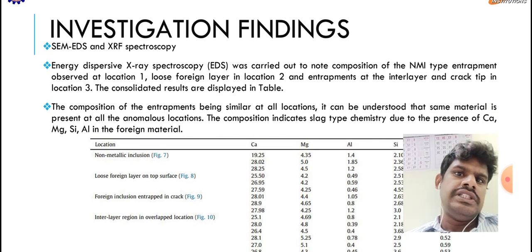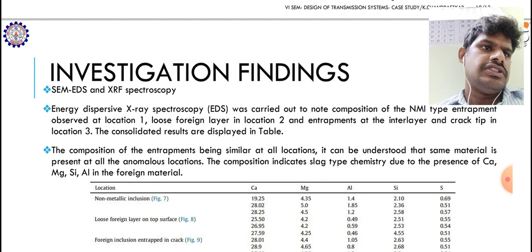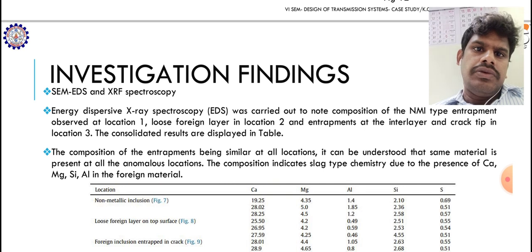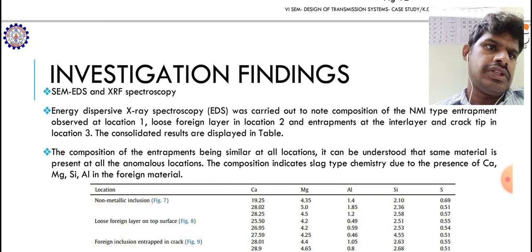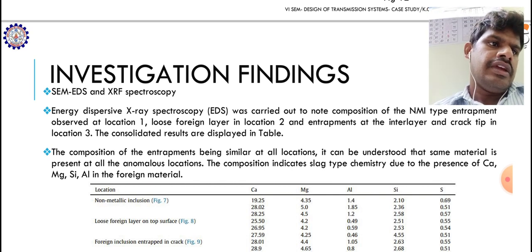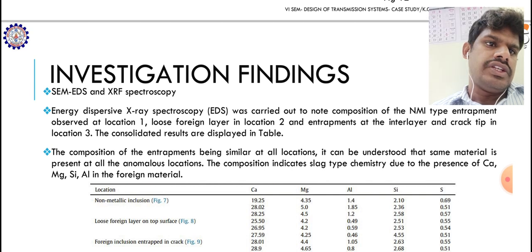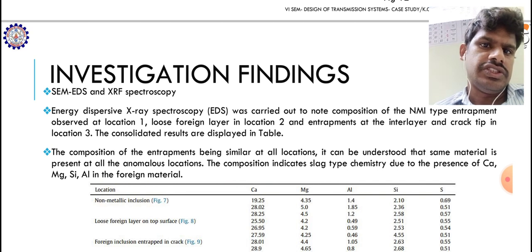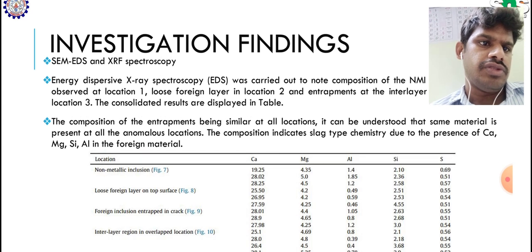Then by using SEM and spectrography, the following are the investigation findings. Energy dispersive X-ray spectrography, that is EDS, was carried out to note the composition of the NMI type entrapment observed at location 1, the loose foreign layer in location 2, and the entrapments at the interlayer and a crack tip in location 3. The consolidated results are displayed in the table as shown below.